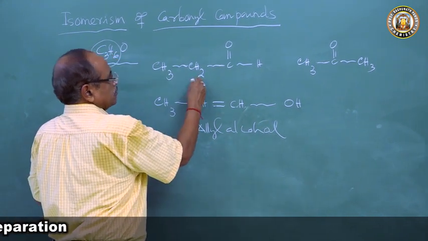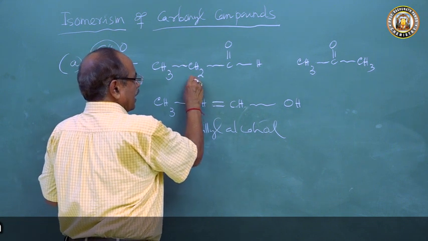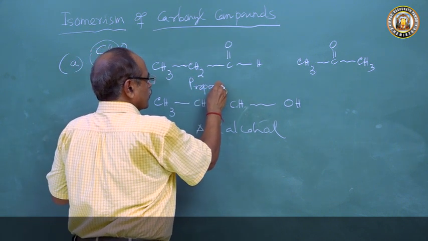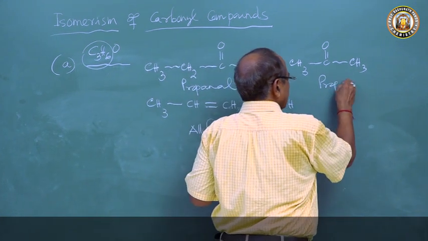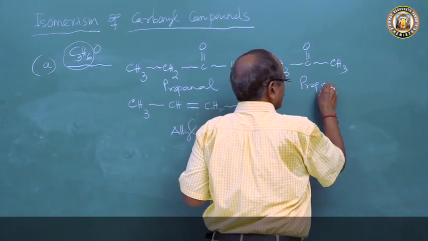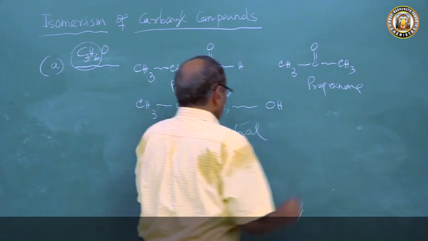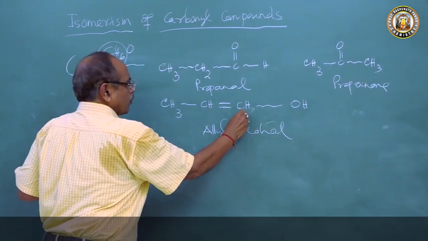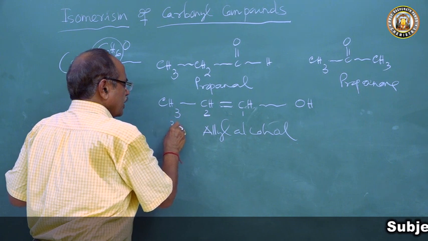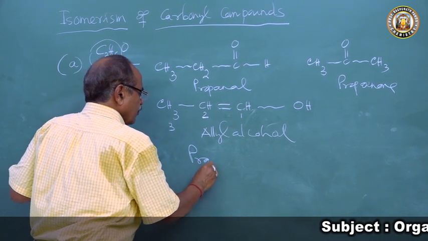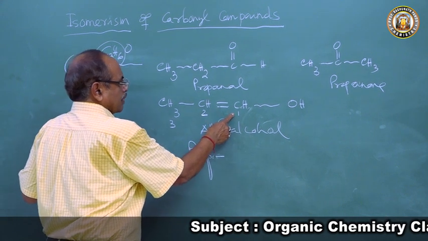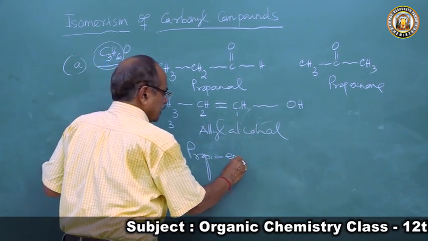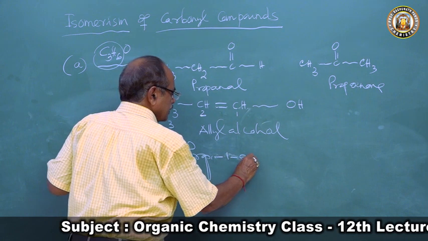So this is propionaldehyde, propanal, and this is propanone or acetone. We have given these names already. And this is allyl alcohol. Its IUPAC name is a derivative of propane, prop. At one carbon atom there is a double bond, so 1-en-ol.